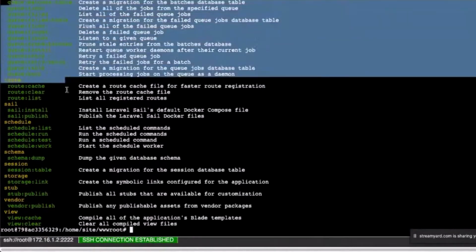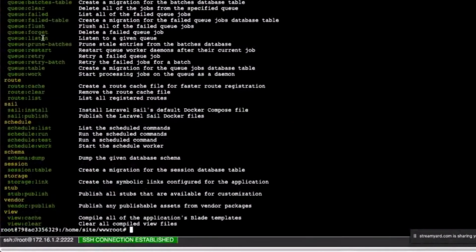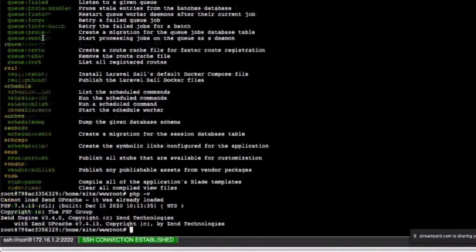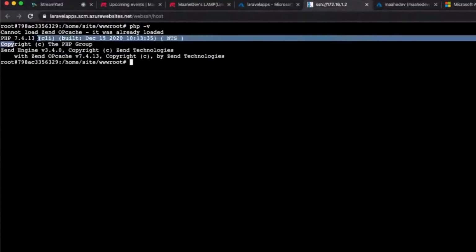Sure. So here you can see that we have the Laravel commands coming up. That means our Laravel is up and running. And we have PHP 7.4 installed here.